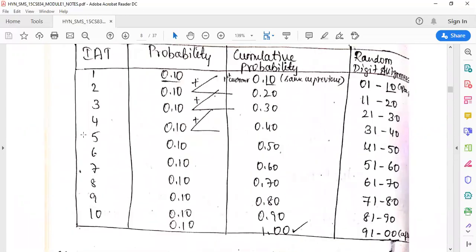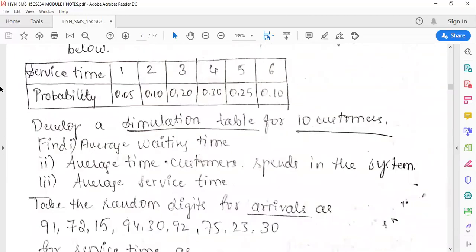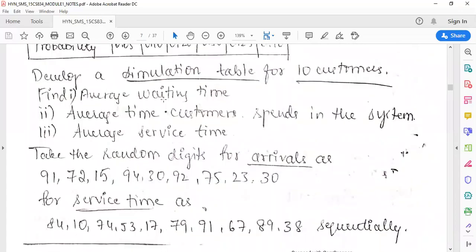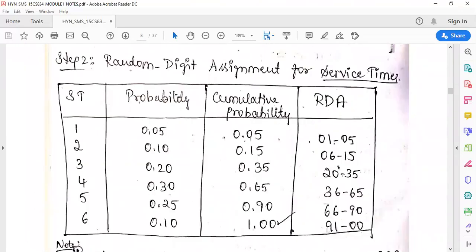They have given that the service time varies from 1 to 6 minutes, and the probabilities are also given in the question. So write the service time and write the probability. Then how to write the cumulative probability?